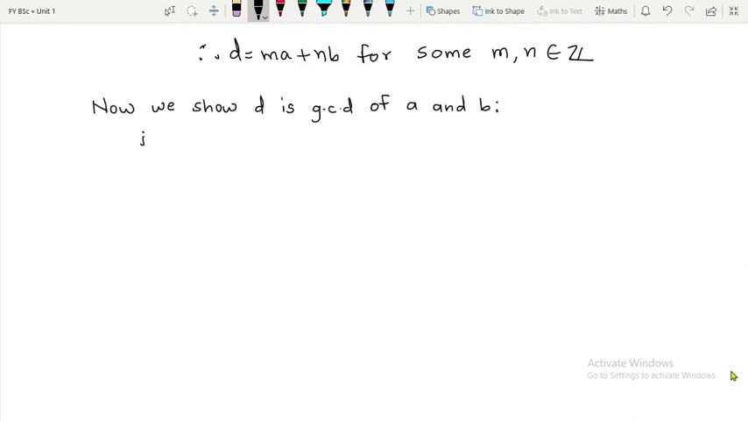So in order to show it is a GCD, we are supposed to show two things.